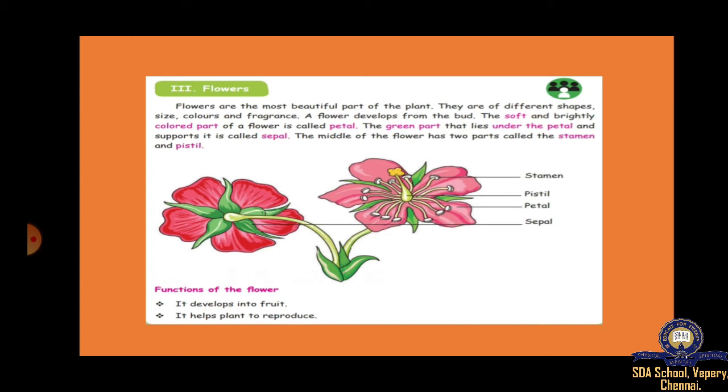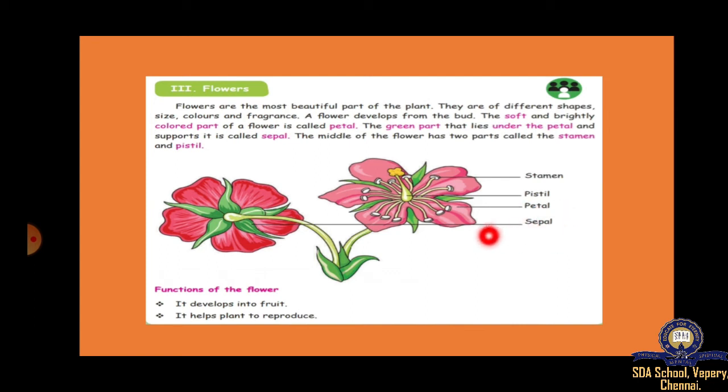Now the soft and brightly colored part is called the petal. These 5 petals, colored red, are called petals. Now this green part is called the sepal. Sepal, sepal, petal, petal, sepal.